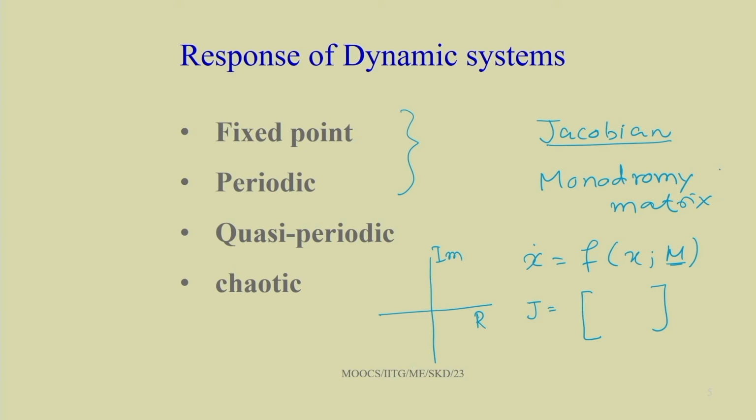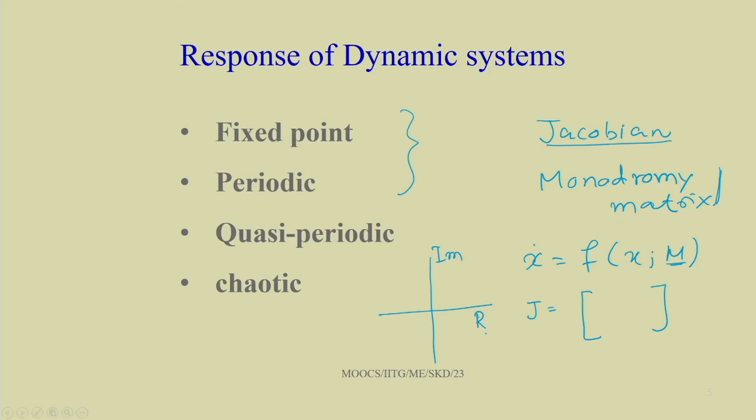Similarly, we can find the monodromy matrix. To find it, starting from some initial point, we find the response after one cycle. After getting the response after one cycle, we can construct the monodromy matrix, and by finding its eigenvalues we can find the stability of the system.